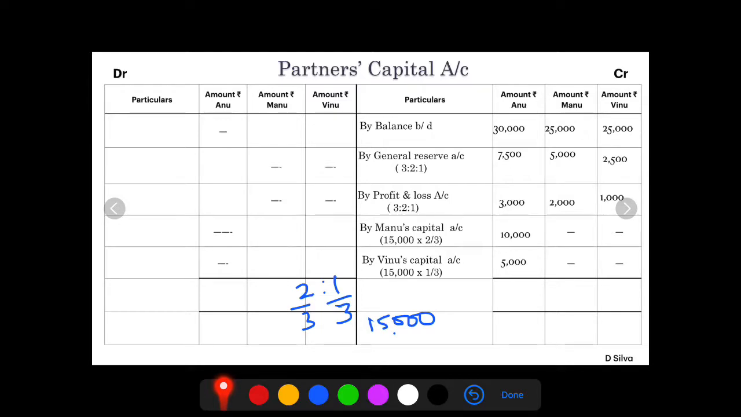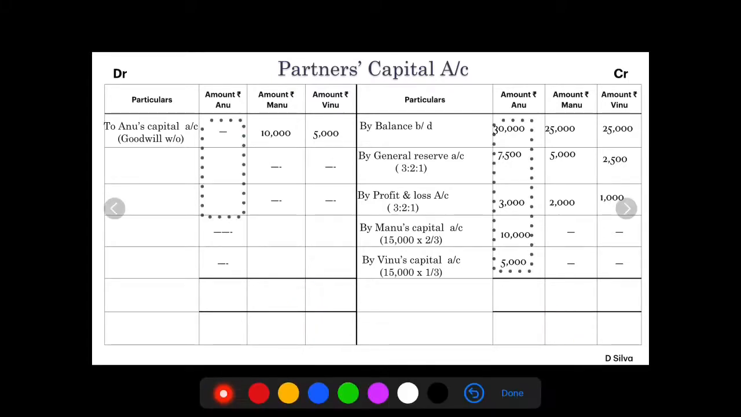Now how do we write off the goodwill without using the word goodwill? On the debit side, to Anu's capital account, goodwill written off, the same 15,000 is shared between Manu and Vinu in the gain ratio, which is 2:1. So 15,000 into 2 by 3 is rupees 10,000. 15,000 into 1 by 3 is rupees 5,000. So this is how we distribute and write off the goodwill without opening the goodwill account. I hope I am clear.